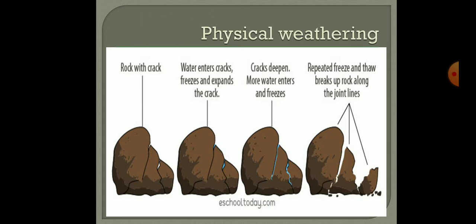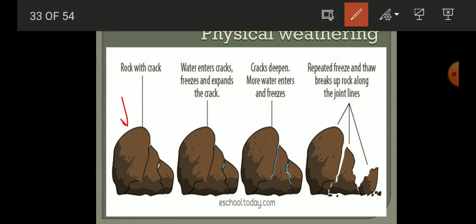Here, after a long exposure to the rain, cracks develop in the rock particles, and when water enters those cracks, in the winter season that water expands and makes more space in the rock. That is where the cracking starts.